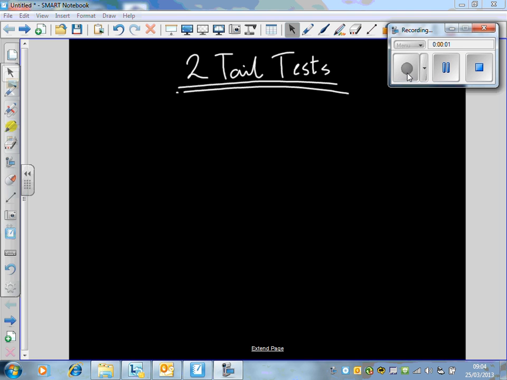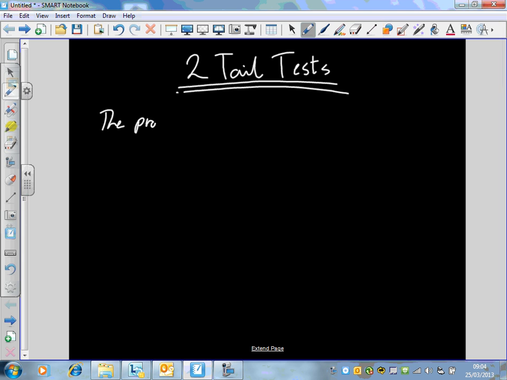I'm going to show an example of a two-tailed test. First of all, as you copy it down and as you read it, I want you to figure out in your head why you think this situation is slightly different to the ones we've experienced thus far. Good word, thus.